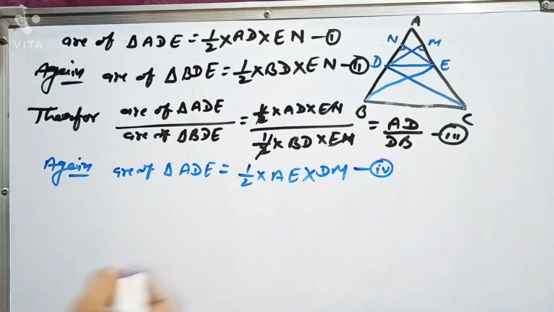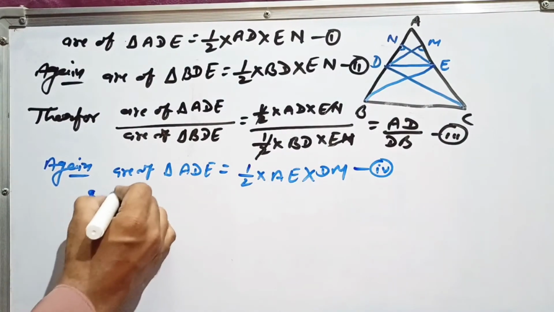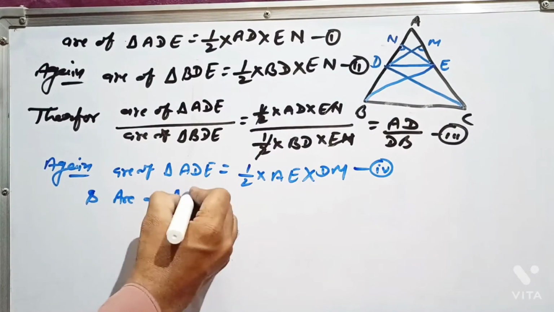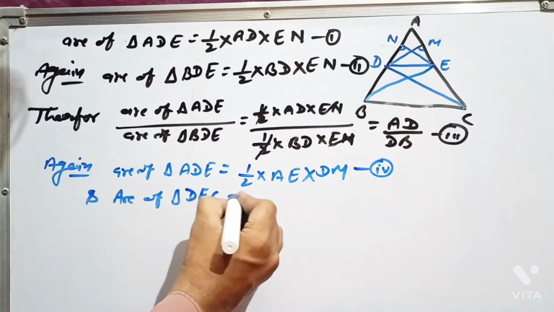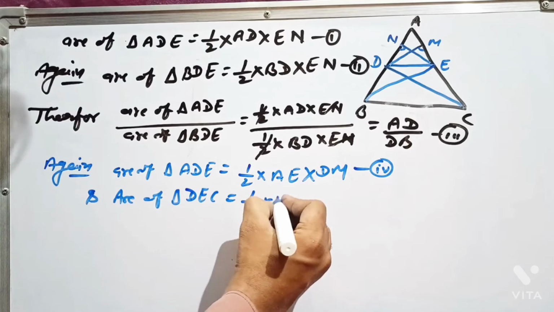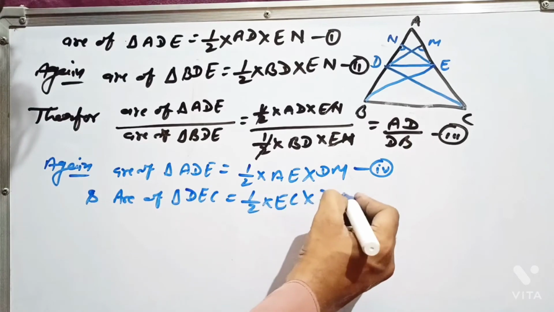And area of triangle DEC is equal to 1 by 2 into EC into DM. It will be equation 5.